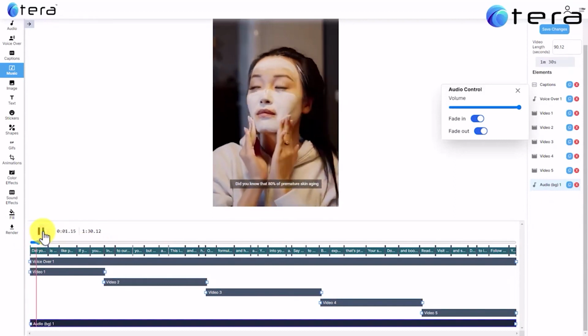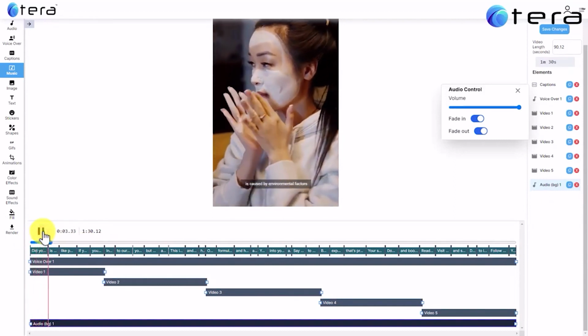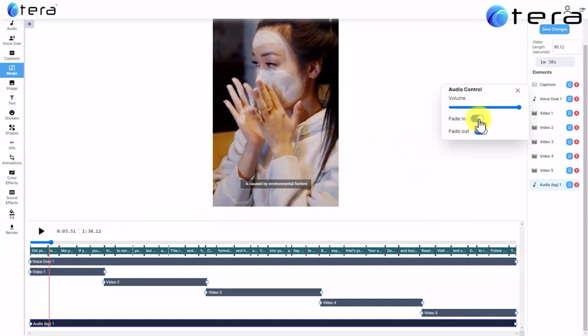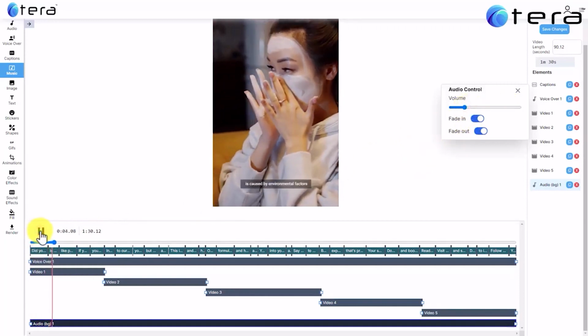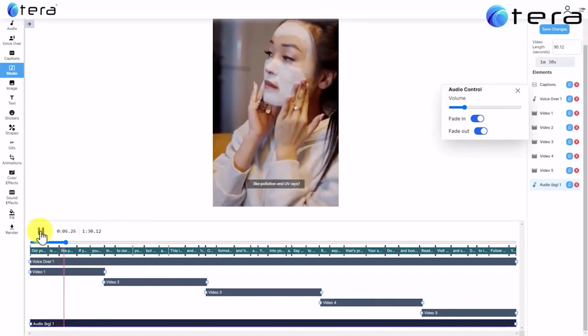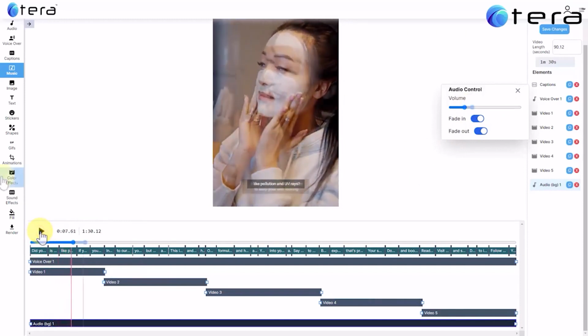Did you know that 80% of premature skin aging is caused by environmental factors like pollution and UV rays?